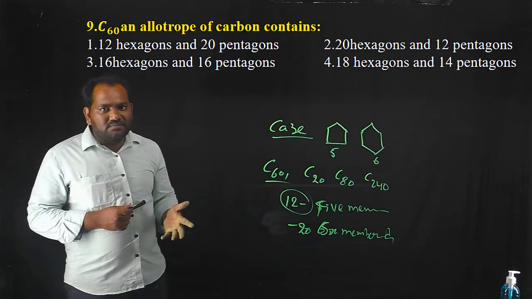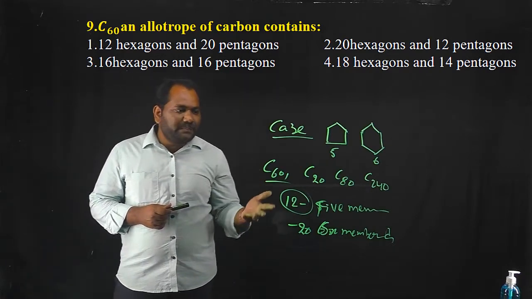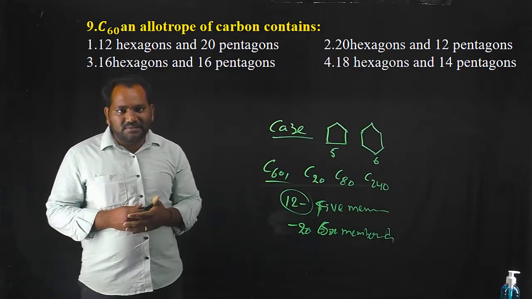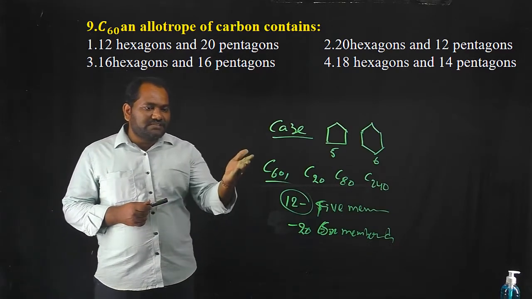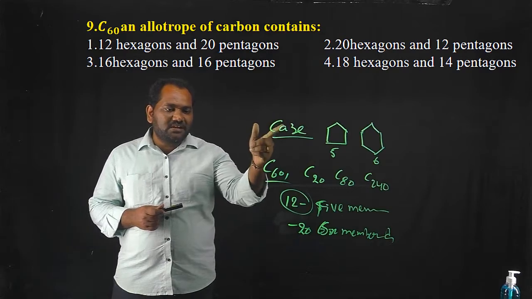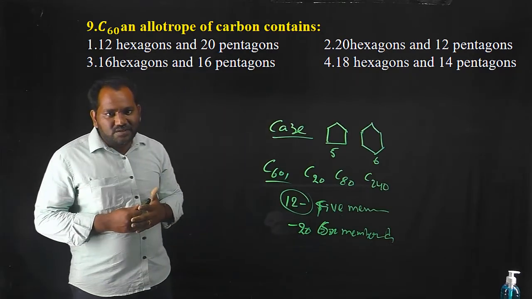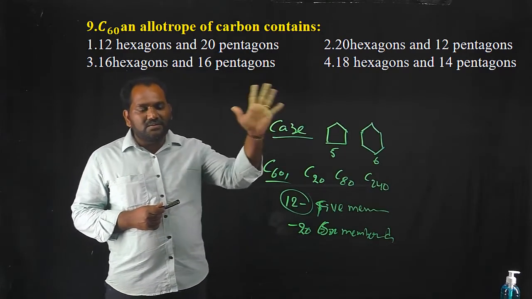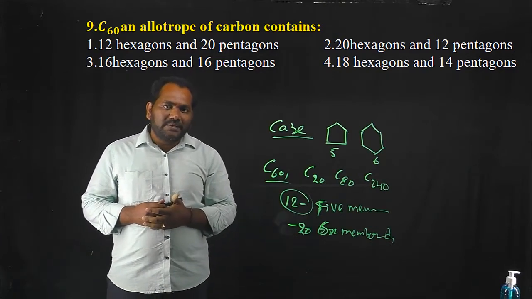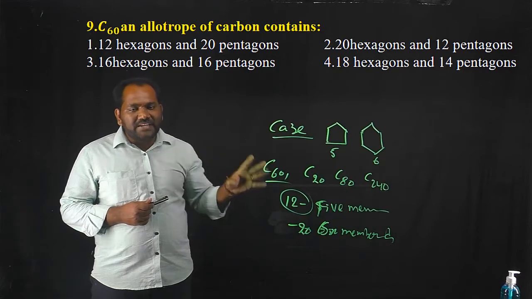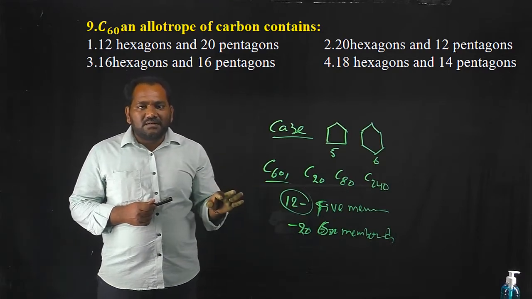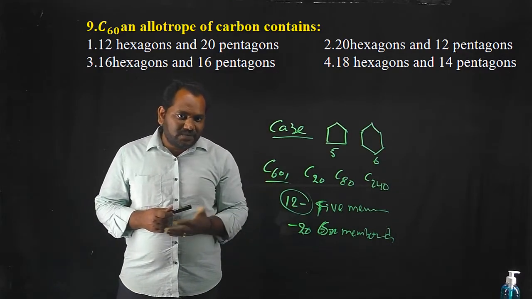A variable number of hexagons are present based on the number of vertices. So we can easily find the correct option, the second one, by using the number of pentagons. The pentagon number doesn't vary from one type of fullerene to another type.